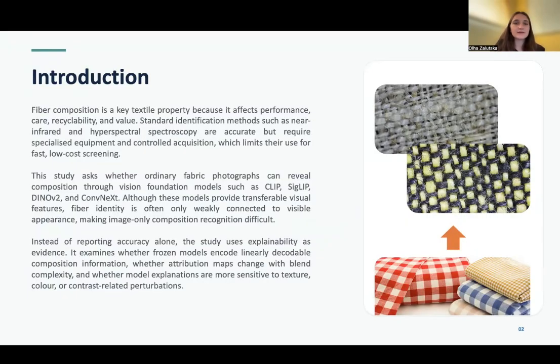Fiber composition is a key textile property because it affects performance, care, recyclability, and value. Standard identification methods such as near-infrared and hyperspectral spectroscopy are accurate but require specialized equipment, which limits their use for fast, low-cost screening. Instead of reporting accuracy alone, the study uses explainability as evidence. It examines whether frozen models encode linearly decodable composition information, whether attribution maps change with blend complexity, and whether model explanations are more sensitive to texture, color, or contrast-related perturbations.